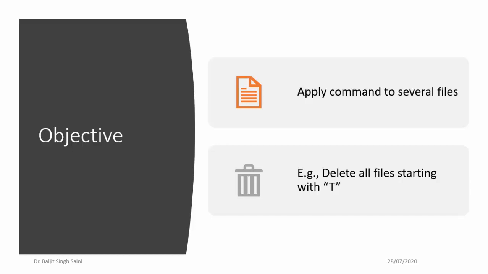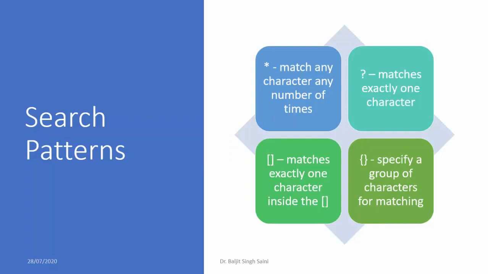So rather than writing all the names, we can use the concept of file globbing. In file globbing, the main aim is to list out the patterns that match a particular thing. Like in the last example, we wanted to create a pattern for all files that start with T. Similarly, you might want to create a pattern for all files that end with, let us suppose, .txt or that end with an extension .c. So you need to come up with certain patterns.